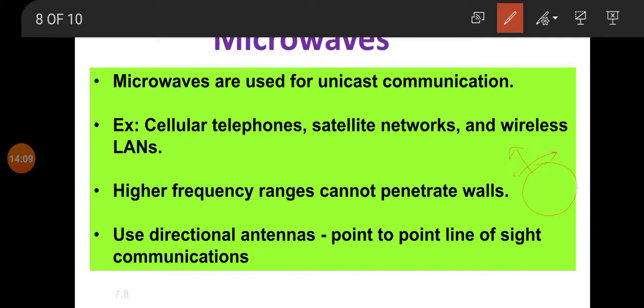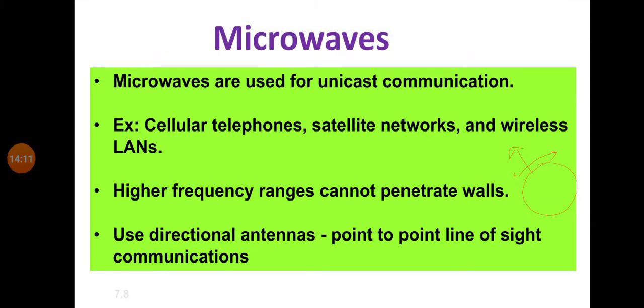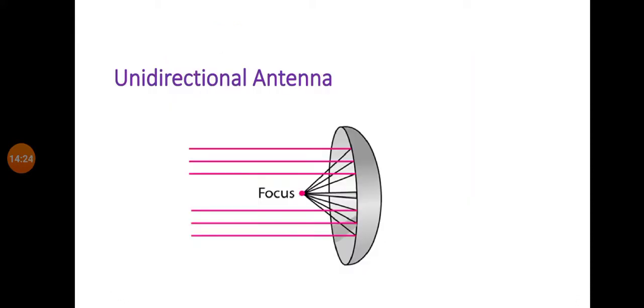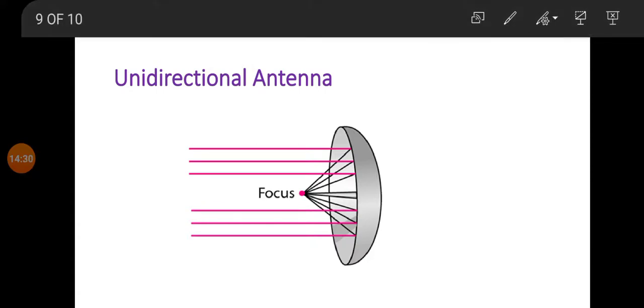Then the next characteristic is that microwaves use directional antennas, and that provides point-to-point line of sight propagation. So it is line of sight communication. Now, this is what a unidirectional antenna is. Here you can see all rays are traveling in one direction.